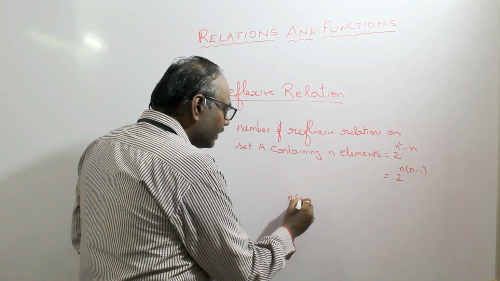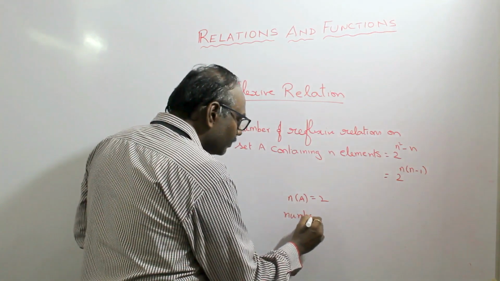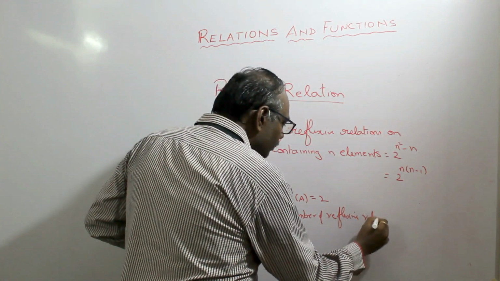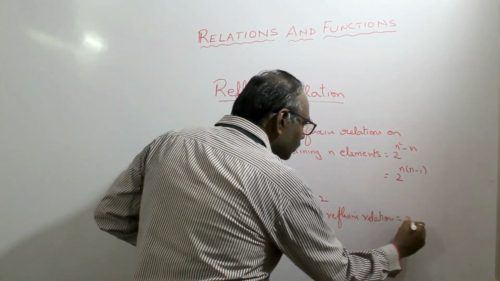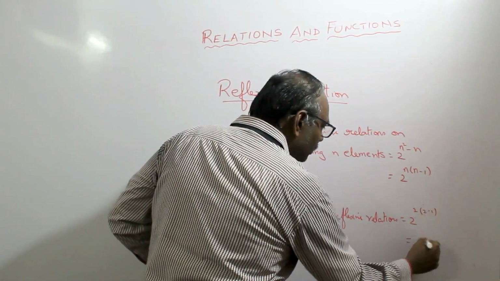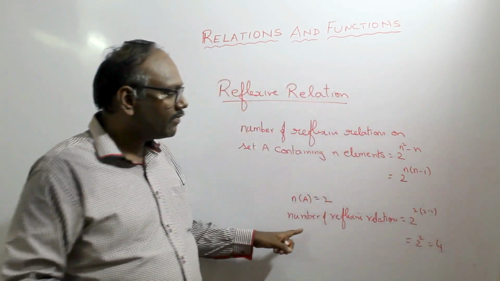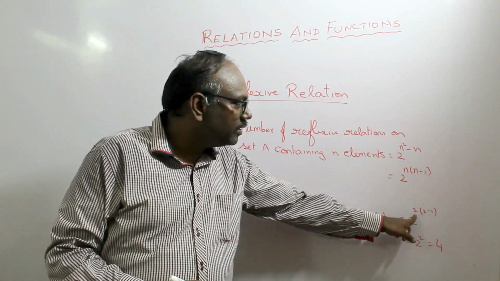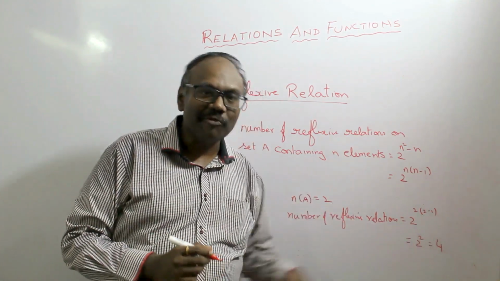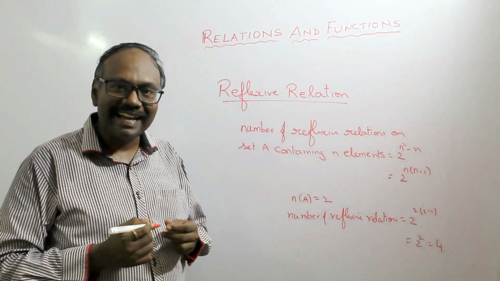So if n of A is given as 2, then the number of reflexive relations will be equal to 2 to the power of n into n minus 1, that is 2 into 2 minus 1. So that is 2 to the power of 2 minus 1 is 1, 1 into 2 is 2, that is equal to 4. So the number of reflexive relations is 2 to the power of 2 into 1, that is 2 power 2 or 4. So this is how we can find the number of reflexive relations on set A containing n elements.